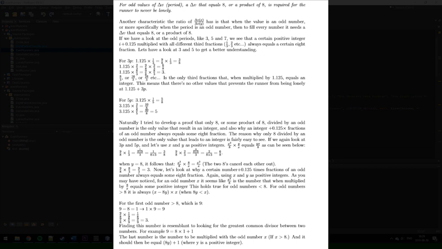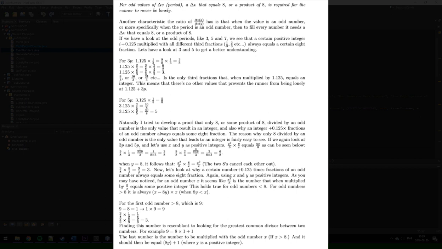So 9 divided by 8 times 1 divided by 9 equals 1 divided by 8. And 9 divided by 8 times 8 divided by 9 equals 9 divided by 9, which is 3. So finding this number is resemblant to looking for the greatest common divisor between two numbers.